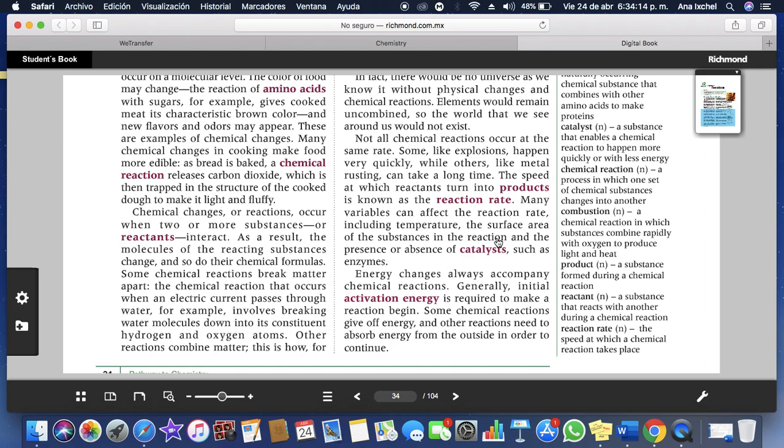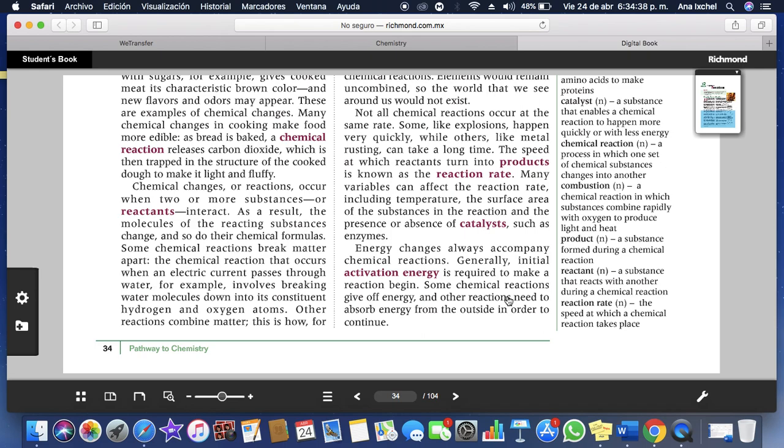Many variables can affect the reaction rate, including temperature, the surface area of the substance in the reactions, and the presence or absence of catalysts, such as enzymes.